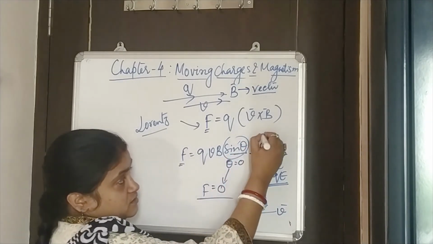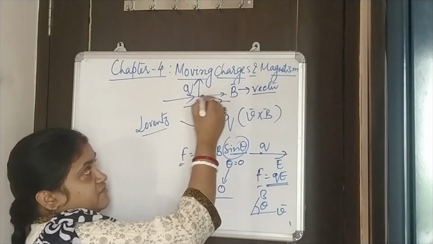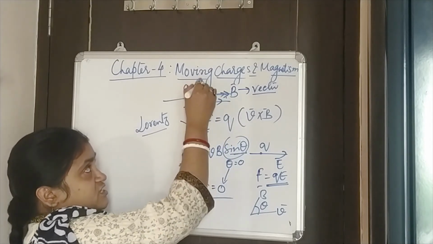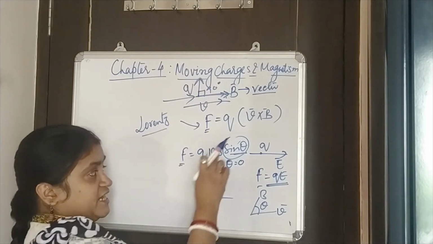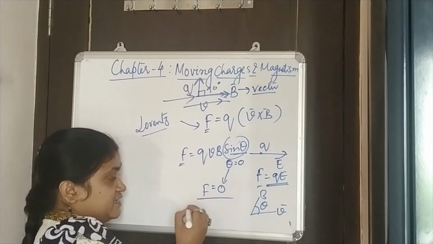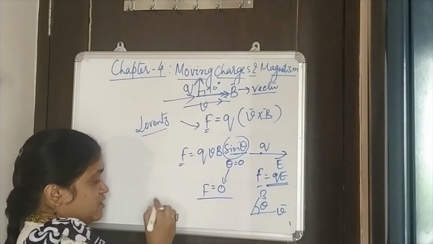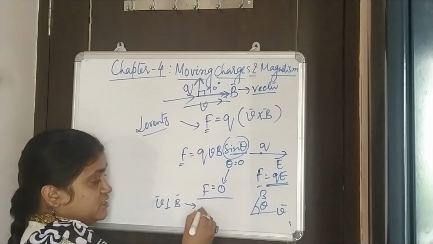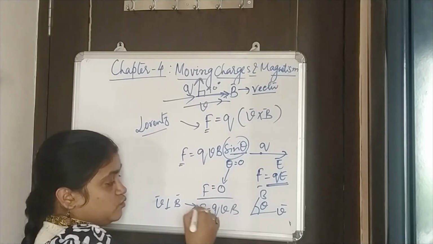If the charge is moving perpendicular to the magnetic field, at a 90-degree angle, then theta becomes 90, sine 90 becomes 1, and in that case the velocity is perpendicular to the magnetic field. For this case my force will be QVB.